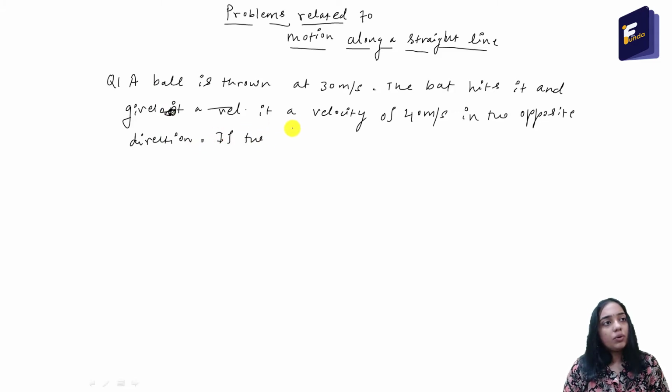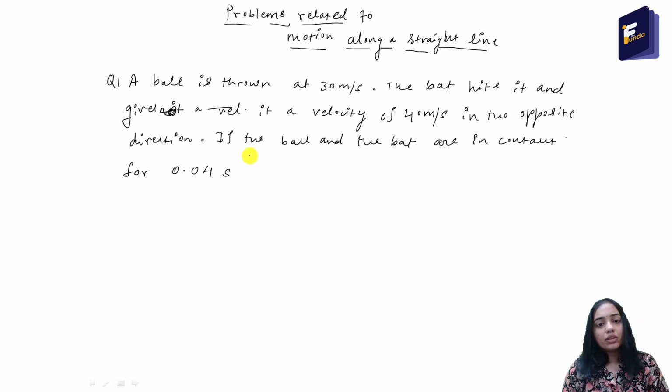If the ball and the bat are in contact for 0.04 seconds, what is the average acceleration of the ball during the interval?